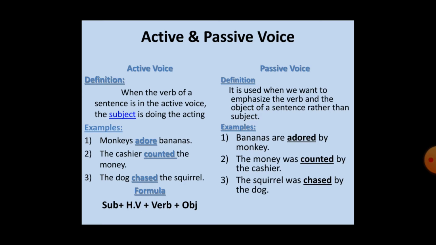The money is the object, so we put the object first, then helping verbs, then the verb's third form, and after the third form we use by as a preposition before the agent, and in the last we use the agent, the subject, in the objective case. The squirrel was chased by the dog. The formula of passive voice is: first the object, then helping verb, then by, then subject. With the object we use the subjective case, and with the subject we use the objective case.